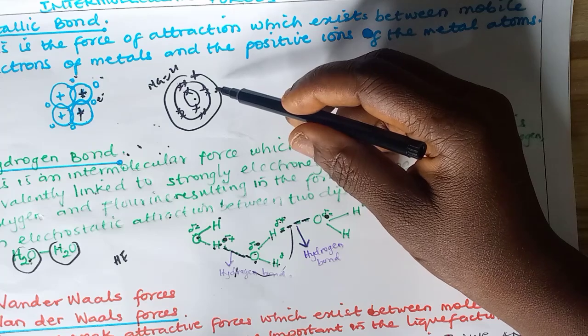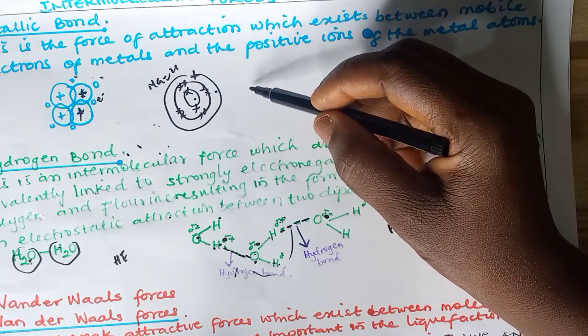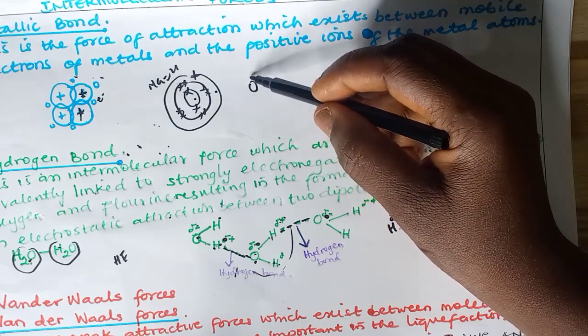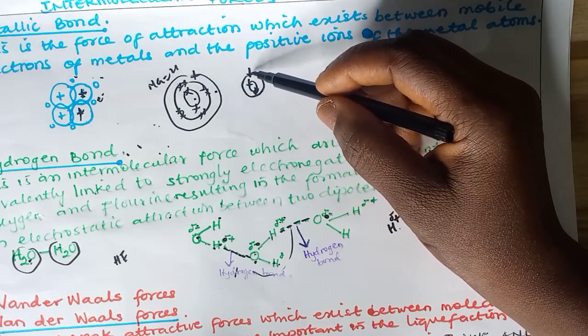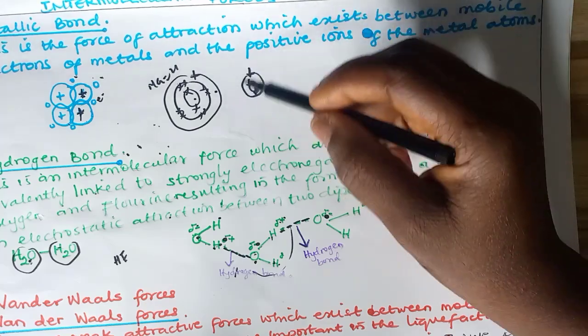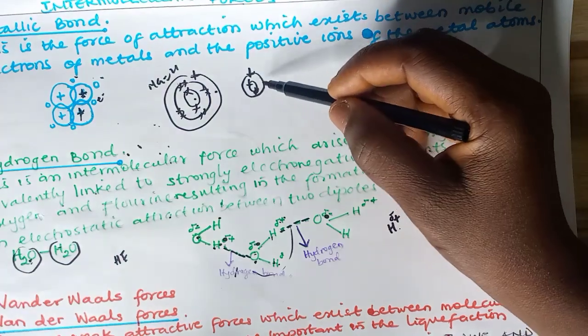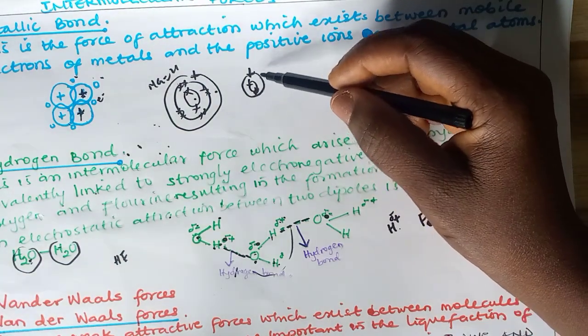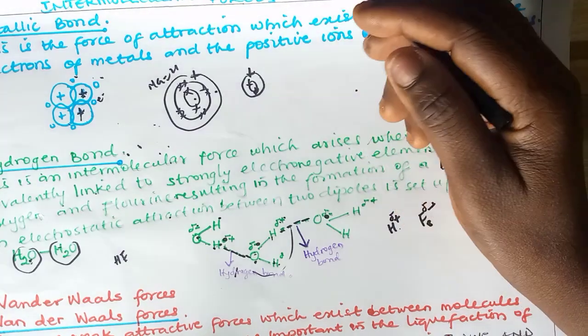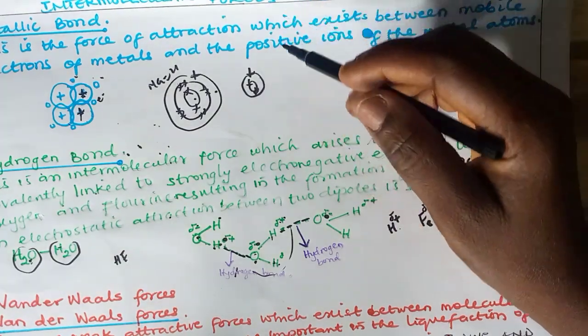You see that for elements like sodium, for instance, or lithium, which has an atomic number of 3, we have 2 here and 1 outside. So any element that has 1 valence electron, or 2 or 3, ends up giving them out because they cannot gain 7 or 6 or 5 respectively. They end up giving out electrons, making them metals.